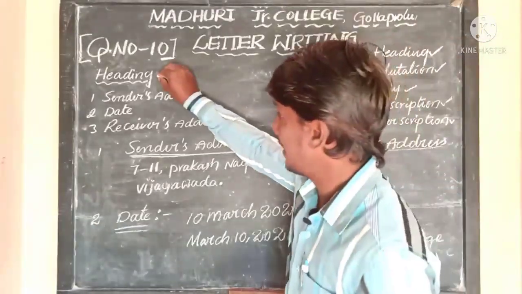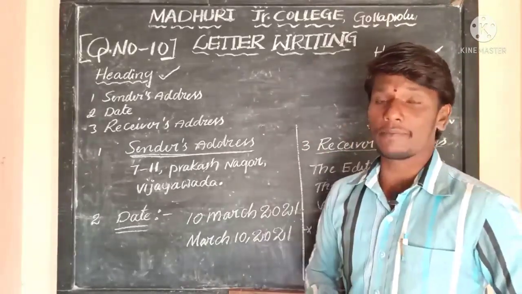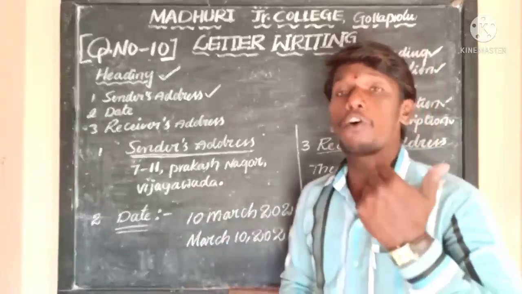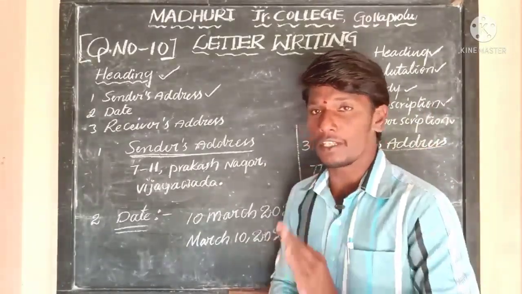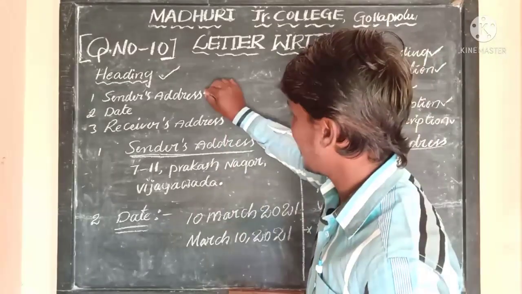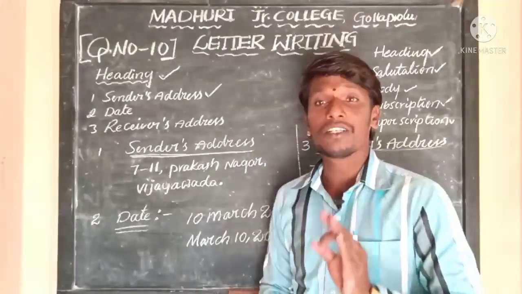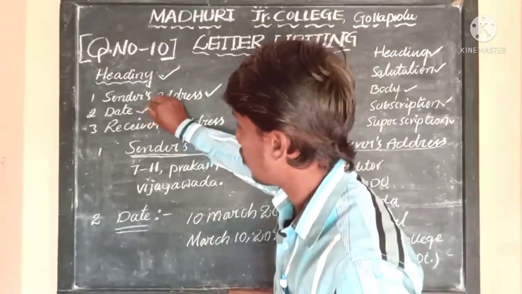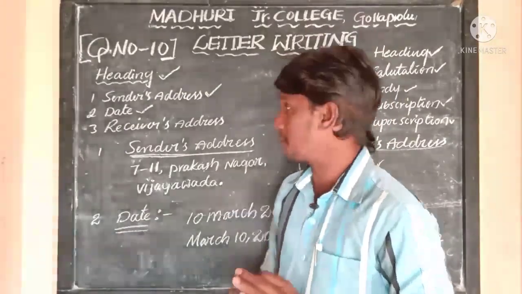Here the heading consists of 3 parts. The very first part of the heading is the sender's address. In a formal letter, the heading consists of 3 parts. The very first part is the sender's address. The person who is writing the letter is the sender. Then the date of writing the letter, on which date you are writing the letter.